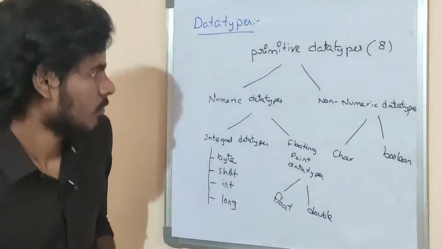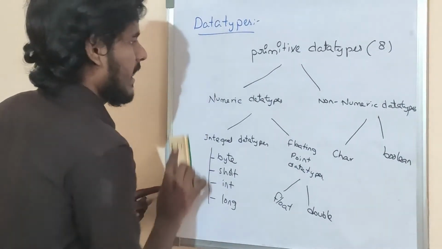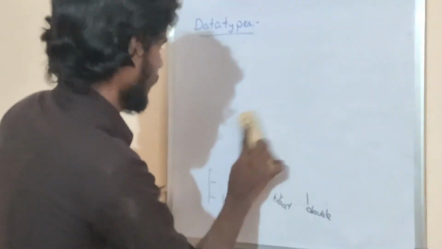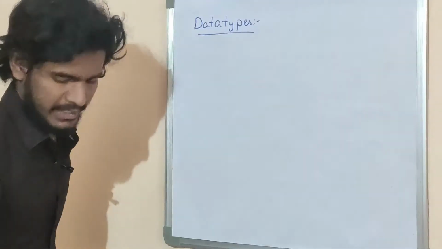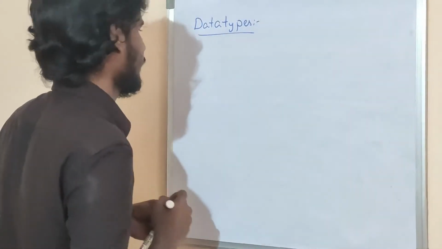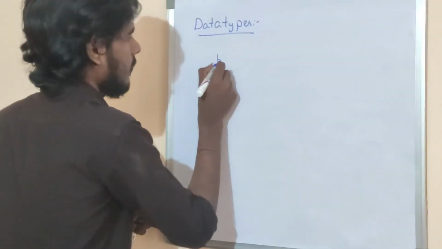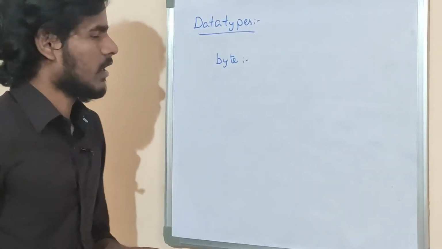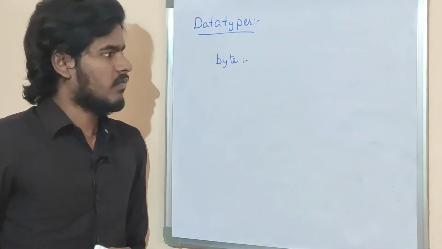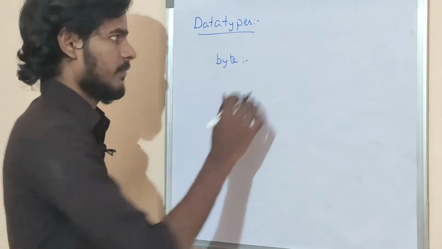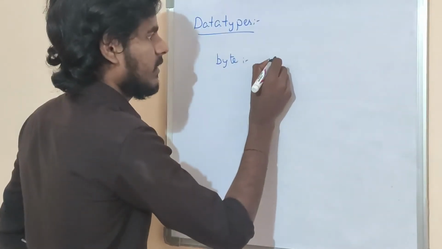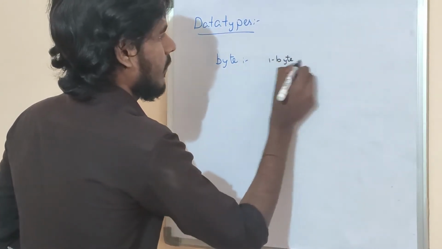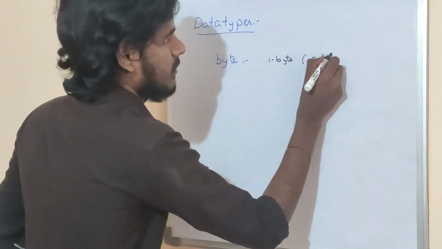Now we will discuss the numeric data types. What is the first one? Byte. How much memory is allocated for the byte data type? 1 byte is allocated for byte data type, 8 bits.